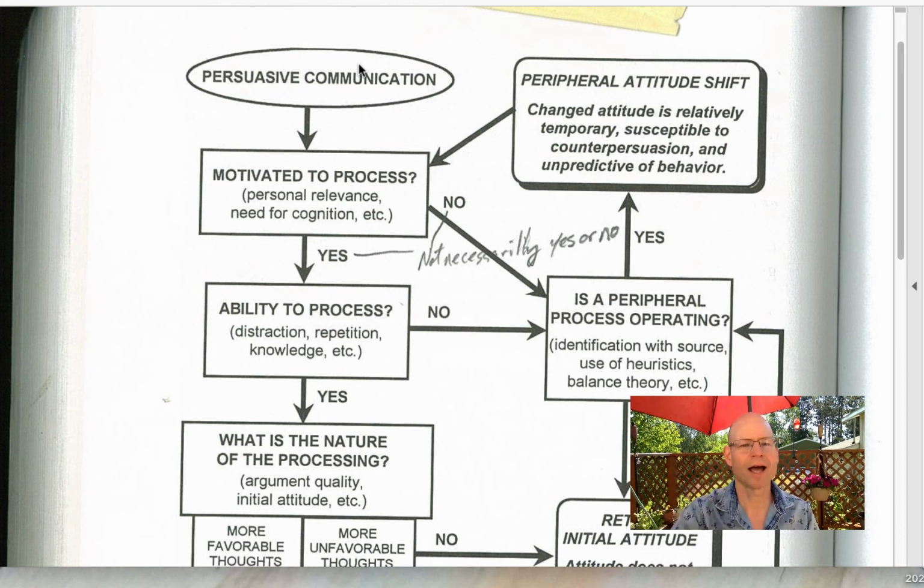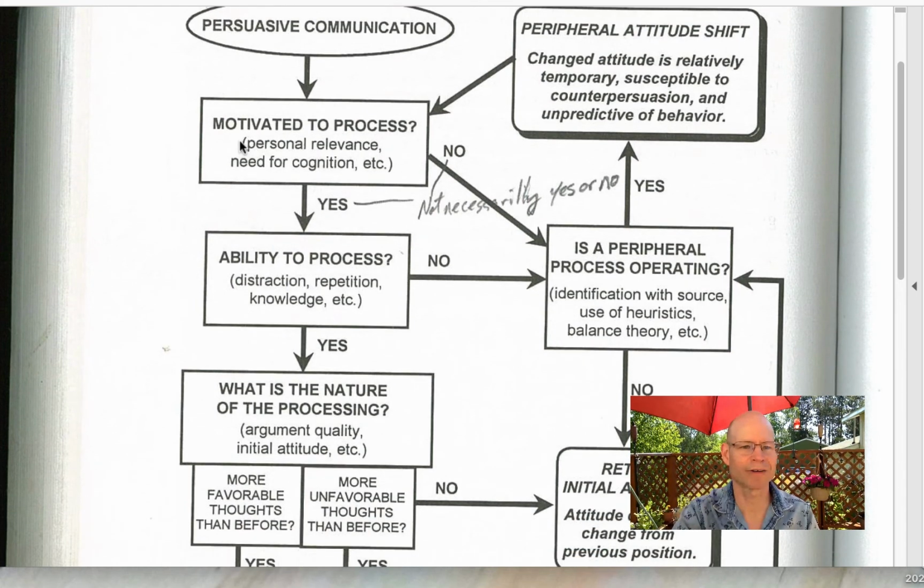One is, are they motivated to process the message? So here's the first block right here. Are they motivated? What do they want to think about this? And what might make them want to? There are a number of factors, but a really big one is personal relevance. If the message seems relevant to the person, then they're more likely to think about it.